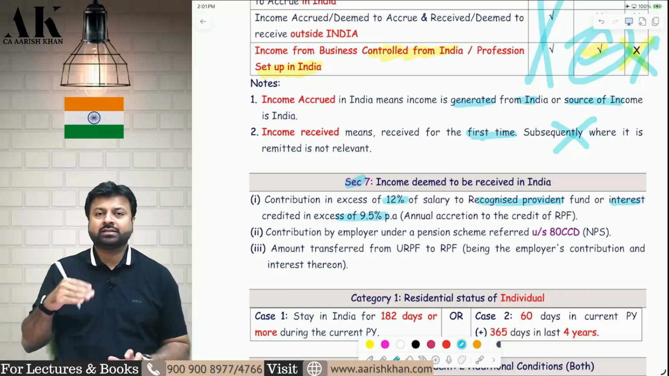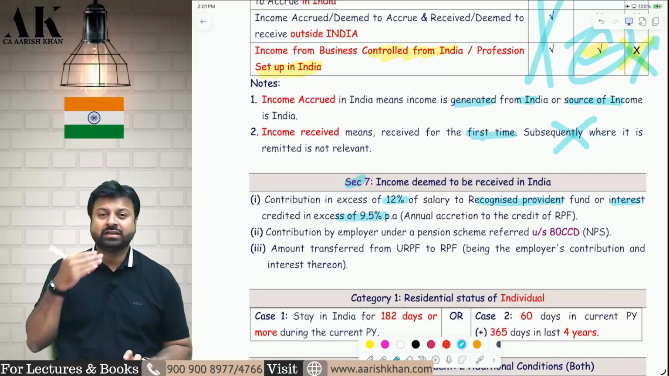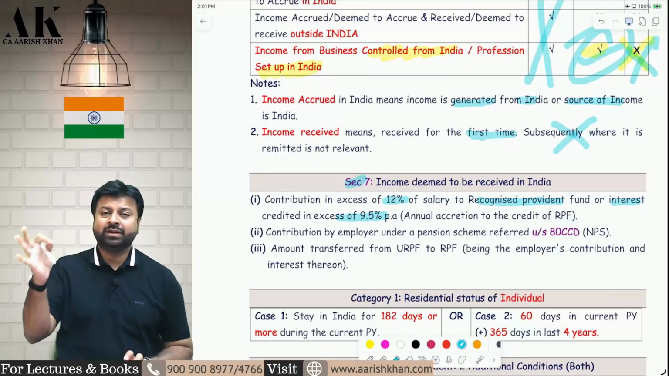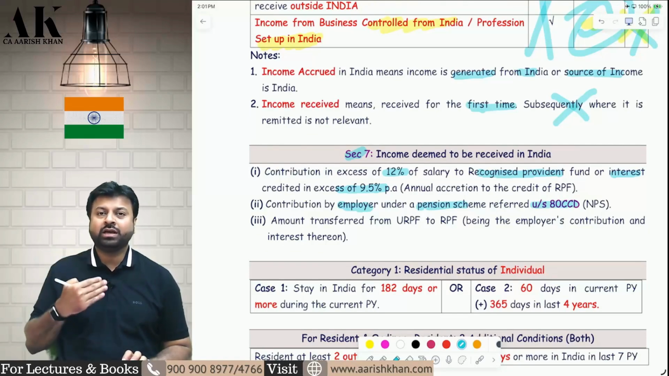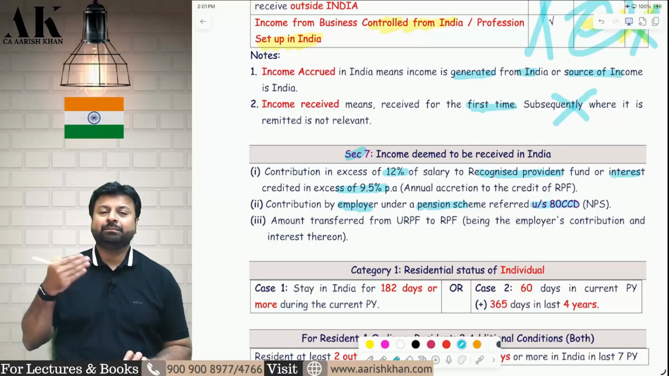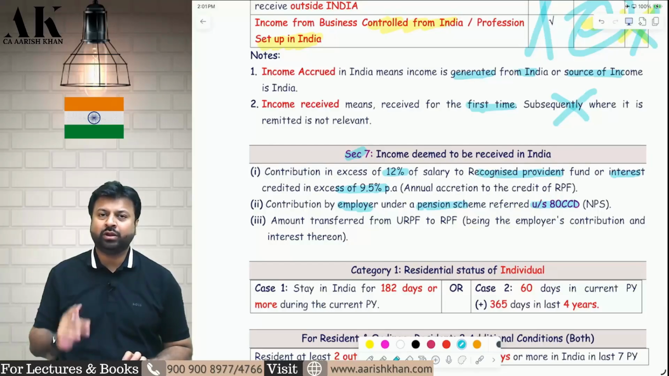So the total interest accrued in your PF account is 12%. Whatever is in excess of 9%, that is 2.5% in this case, will be deemed to be received in your case. Second, contribution by employer under a pension scheme referred under 80CCD. Whatever the employer contributes for you under that pension scheme is deemed to be received in the hands of the employee, and the employee has to add that to his salary income.